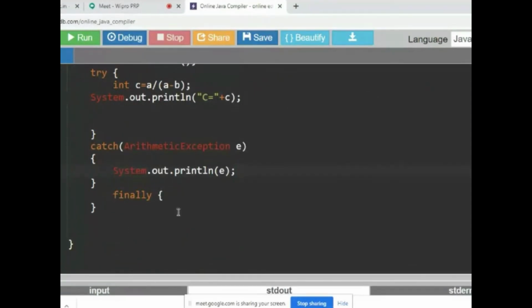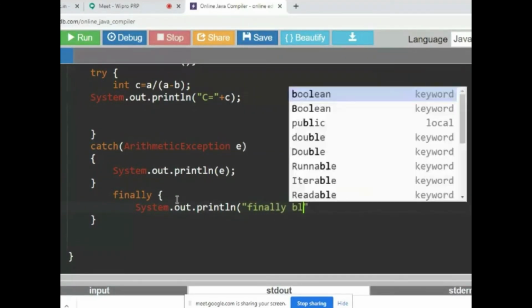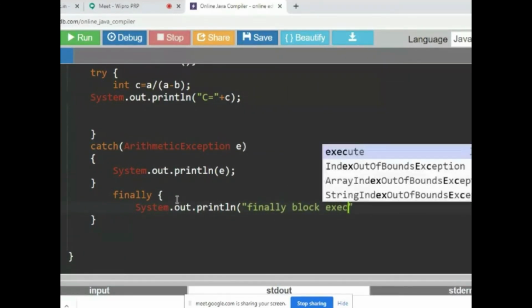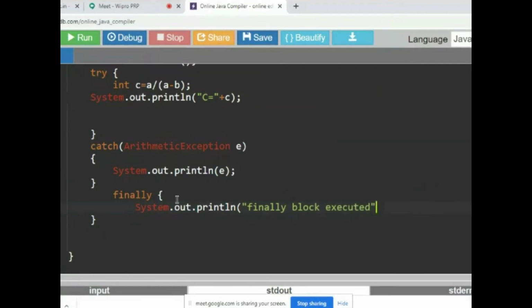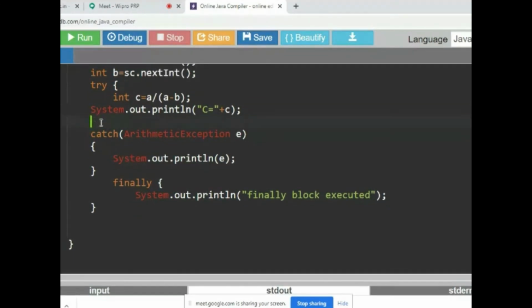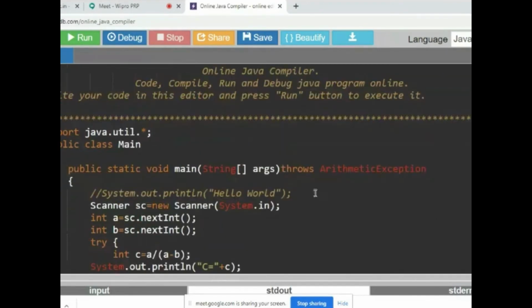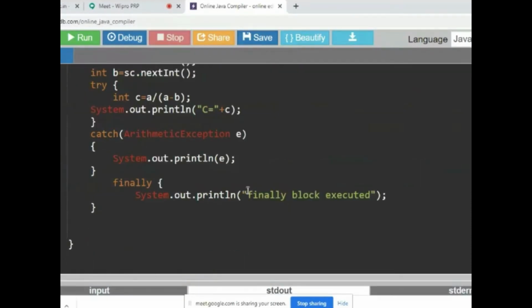Inside of the finally block, I'll just put a message, finally block executed. Is that right? So those statements which are generating exception, I have a try block, I have a catch block, I have a finally block. I'll remove this row. It is not needed. If you keep it also, no problem, no error.